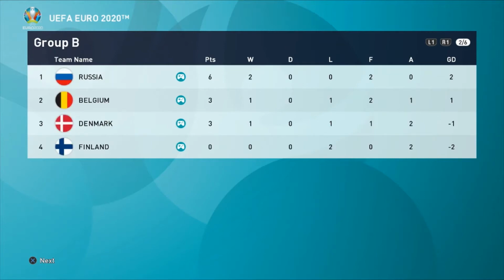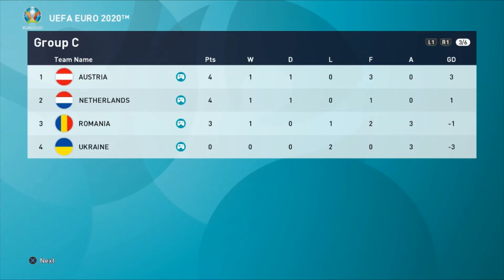As for Group B, as it stands, Russia, they're in the driving seat to go through to the next stage of the competition. 6 points on the board, but Belgium and Denmark only behind them on 3. We could have 3 sides that end on 6 points, which is absolutely crazy to think about. Finland on 0 points means that they have got a lot of work to do in their final match day if they want to try and finish in 3rd place.